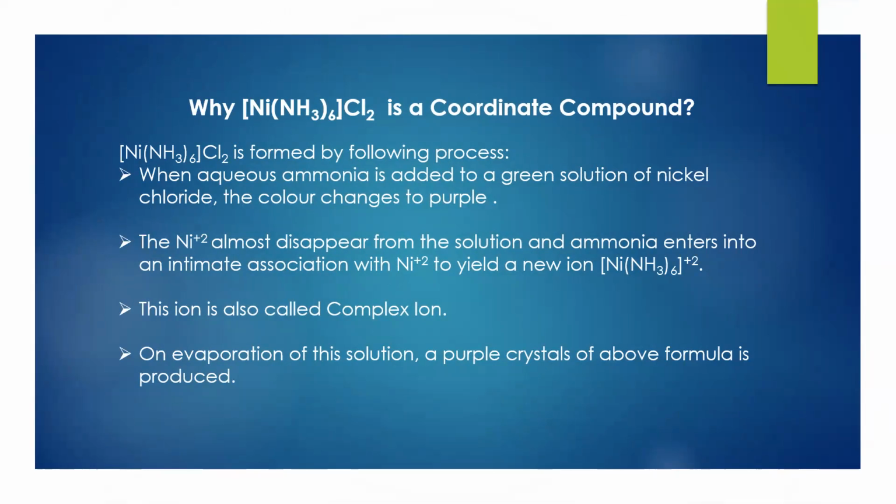The nickel ion almost disappears from the solution and ammonia enters into an intimate association with nickel plus 2 to yield a new ion, nickel hexaammine plus 2. This ion is also called a complex ion. On evaporation of this solution, purple crystals of the above formula are produced, and hence it is called a coordinate compound.